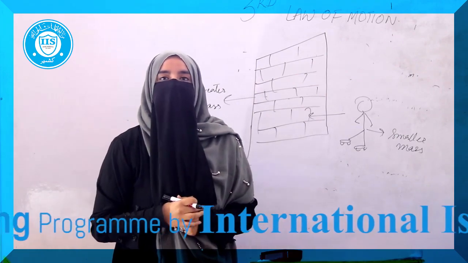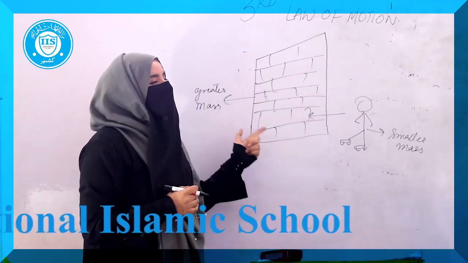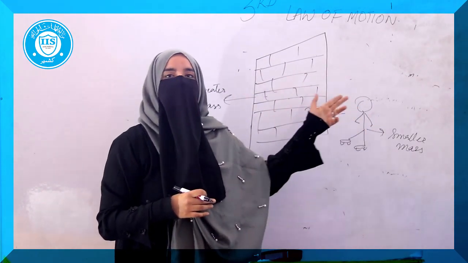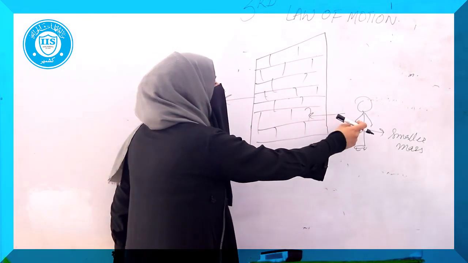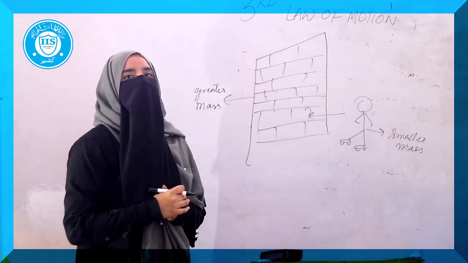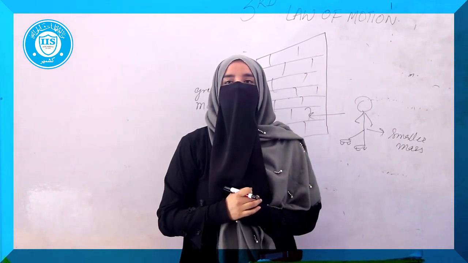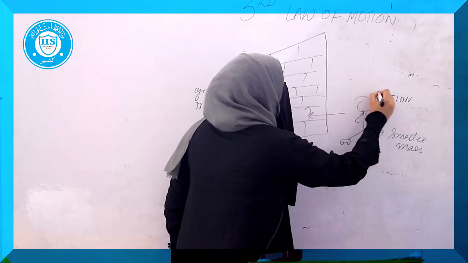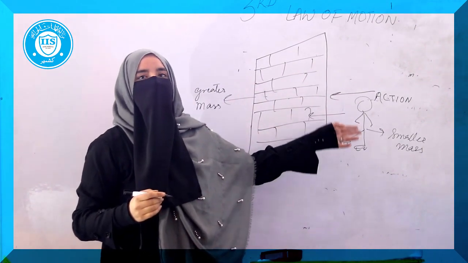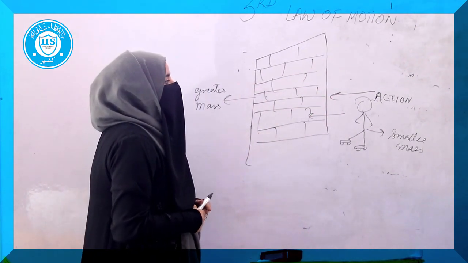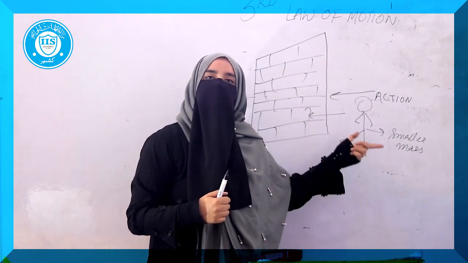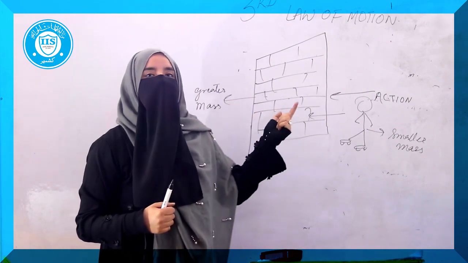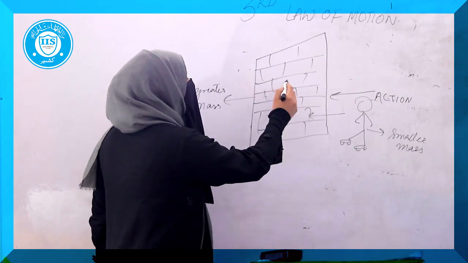There is some force responsible which is actually pushing the person away from the wall, and yes, that force is being exerted on the person by the wall. Let's say this is the first object which is applying the force, and the force applied by the first object is known as the action. So we can say the force applied by the person on the wall is the action, but the wall will also exert a force which has the same magnitude as the person has used.